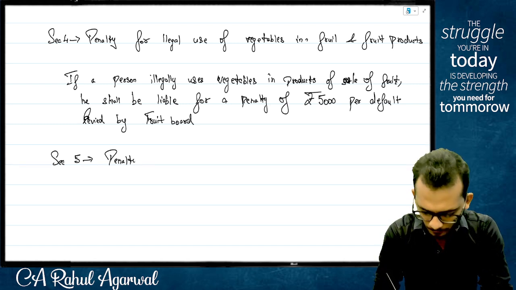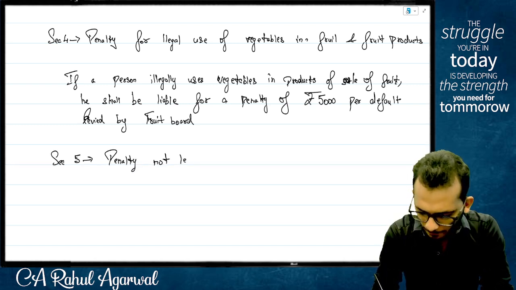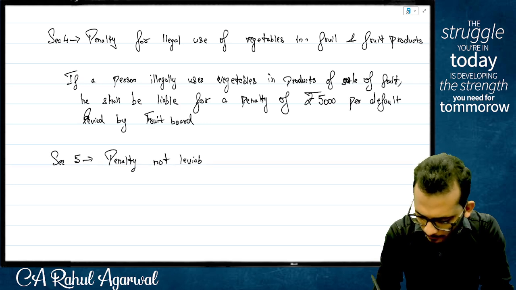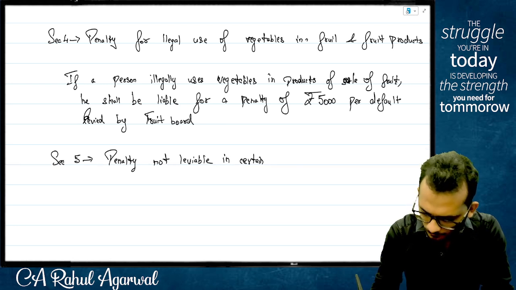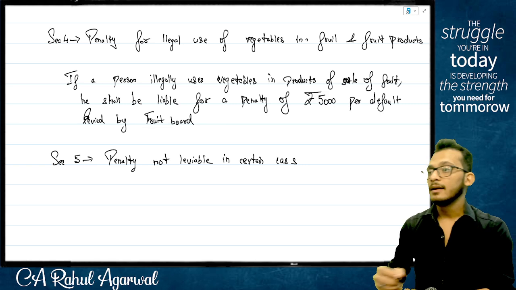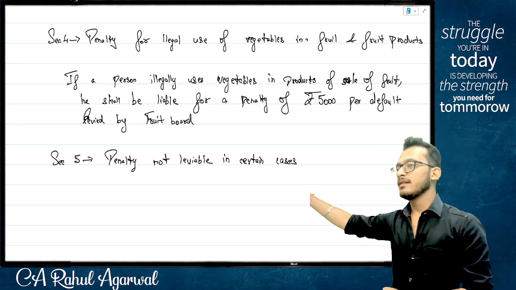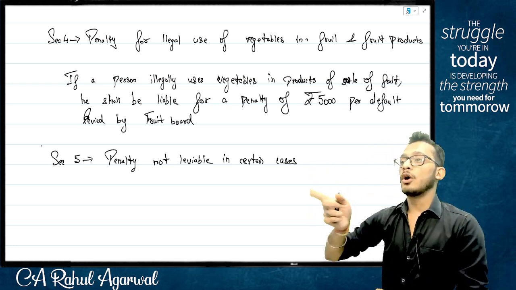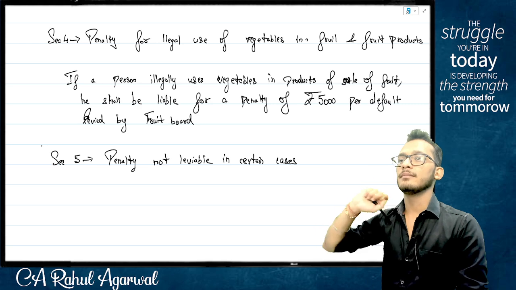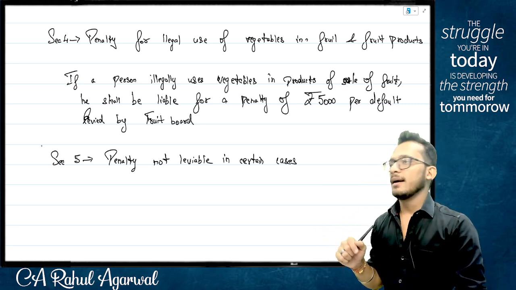Penalty not leviable in certain cases. Now ask yourself a simple question, people. You are creating section number 5, which is now going to tell you what cases penalty will not be levied. What cases penalty will not be levied.